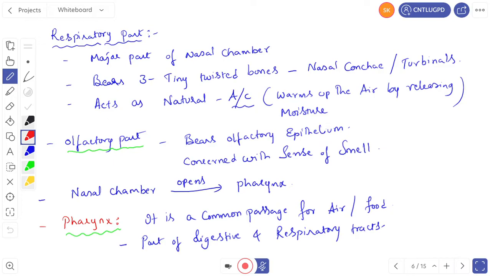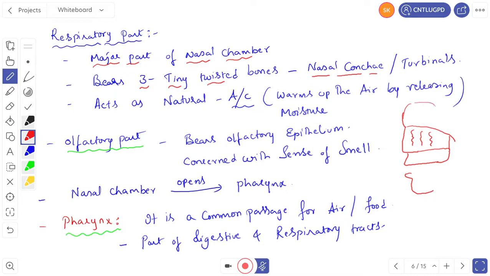Respiratory part is the major part of the nasal chamber, the largest part of the nasal chamber. And this respiratory part bears three tiny twisted bones called nasal conchae. We see here, up to here is the nasal chamber, and inside that there are three tiny twisted bones like this. These tiny twisted bones are called nasal conchae, or otherwise they are also called turbinals.